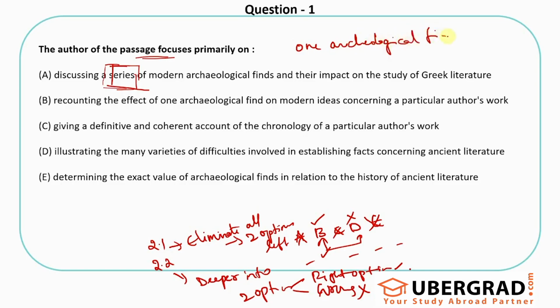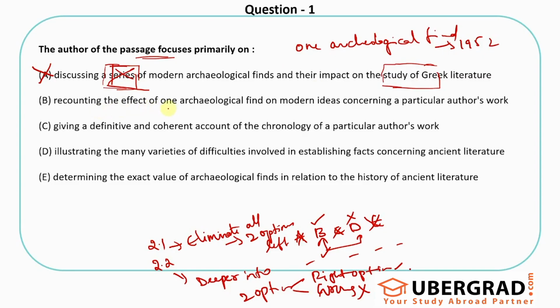That was the papyrus that was found in 1952. They did not talk about 4, 5 or 2, 3 modern archaeological finds and how they have changed. So this is the problem with that. Yes, they talked about an archaeological find. Yes, they talked about its impact on the study of Greek literature. But again, this was just an example. They were talking on a broader level on the literature itself, not just the Greek literature, though they took the example of Greek literature. So for me, the bigger problem is this.